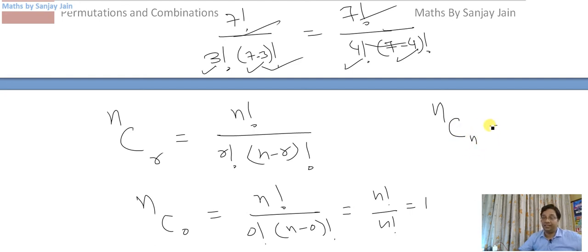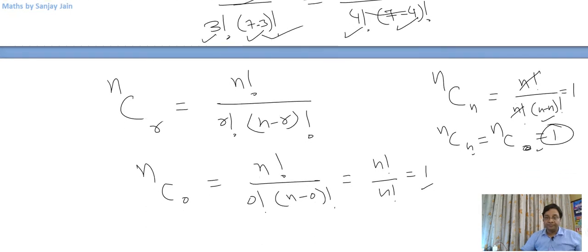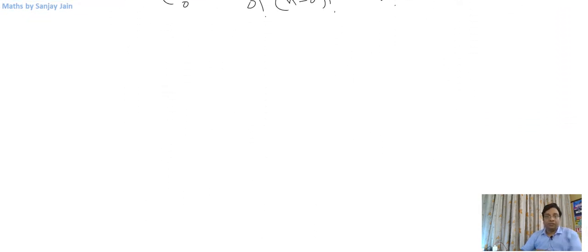Let us see nCn. So it will be n factorial by n factorial into n minus n factorial. So this is 0 factorial, which is 1. So n factorial will be cancelled here. This is equal to 1. So nCn is nothing but nC0. The number of ways of selecting 0 things is the number of ways of rejecting all the things. So it is equal to 1. It can be done in only one way, that you reject all the things. So these are certain things that you need to keep in mind.